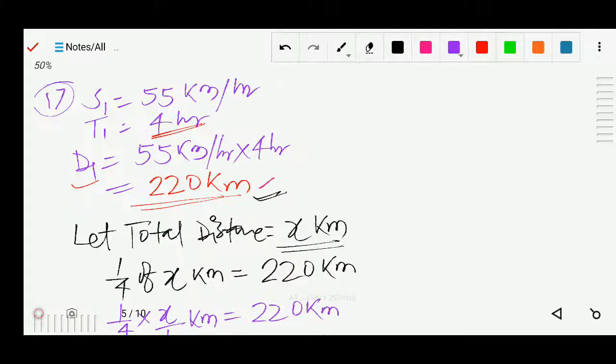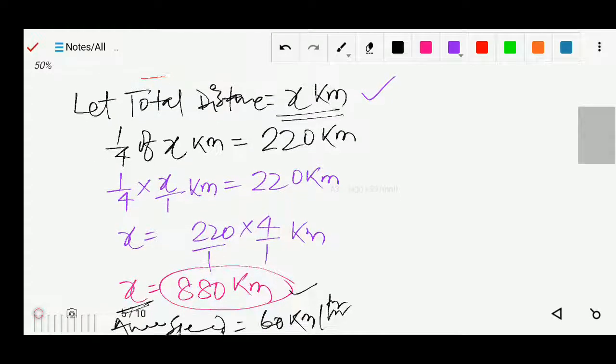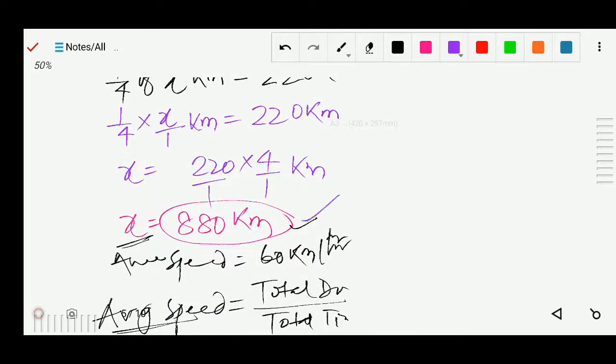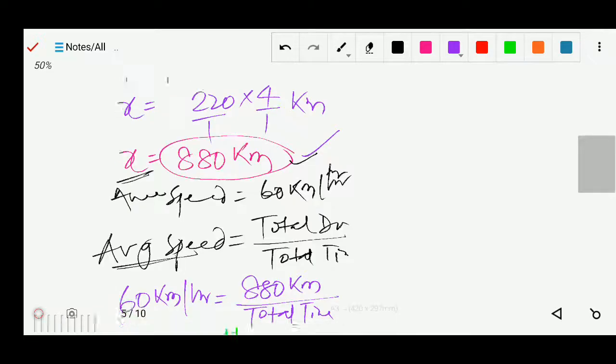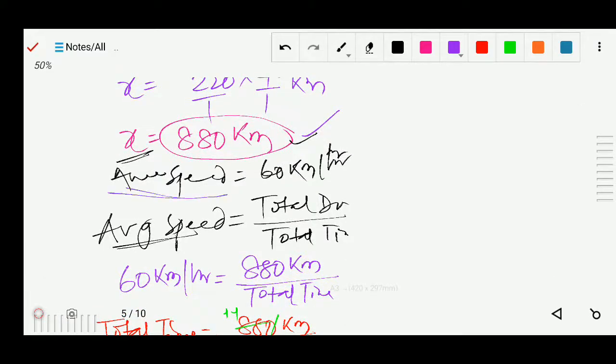So once again you can see, speed 1 is given, time 1 is given, we find the distance 1. This distance 1 is the 1 by 4th of the total distance. So we assume total distance is x kilometer, and from here we find the total distance, which is 880 kilometer. Now average speed is given in the question, that is 60 kilometer per hour. The formula of average speed equals total distance by total time.